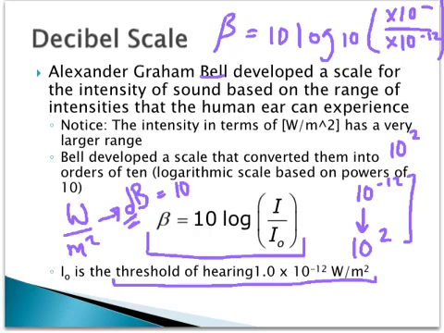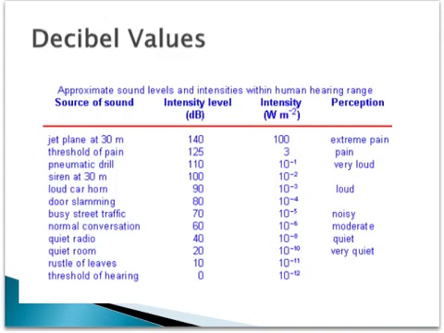So this decibel scale is basically beta. Beta, the symbol here, represents the decibel level. 10 is just a value. This is log base 10; anything times log base 10, we just don't show the 10. This is whatever the intensity is, and we're relating it to that threshold. We're setting a ratio between the intensity of sound we're facing and the threshold of hearing, and relating it to a different scale based on powers of 10. After I go through an example, it'll probably make more sense if you're not familiar with this type of math. So, looking here.